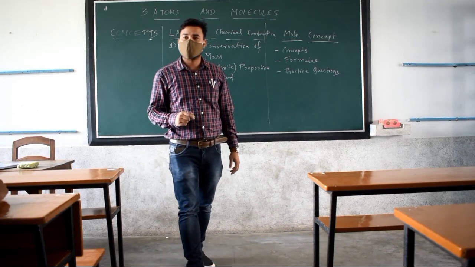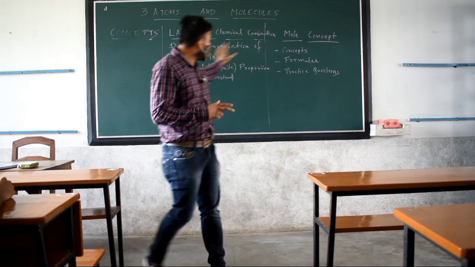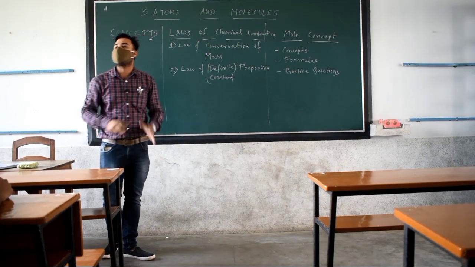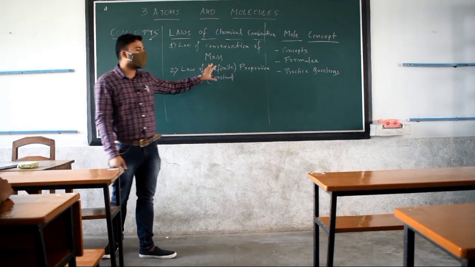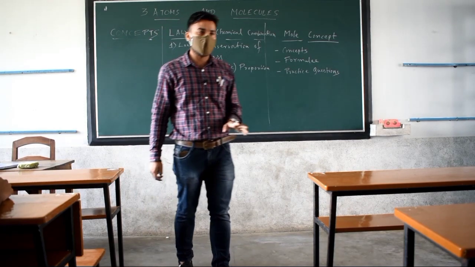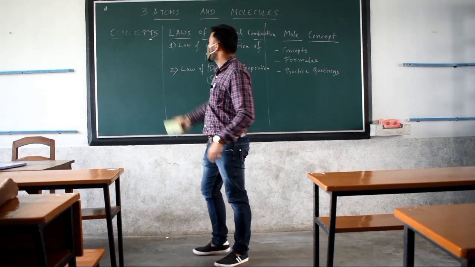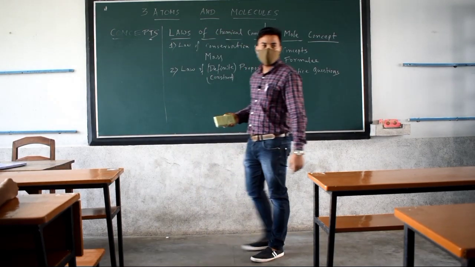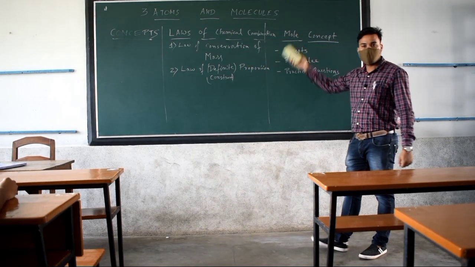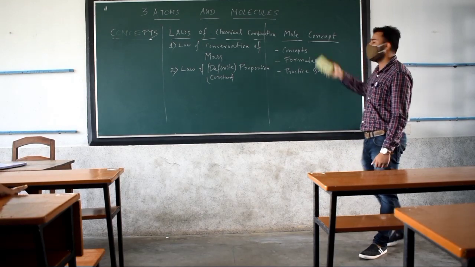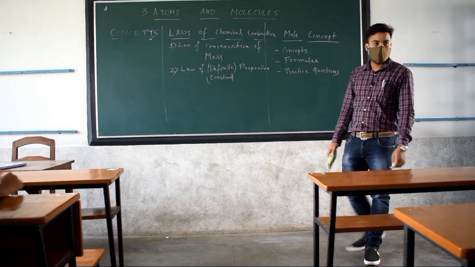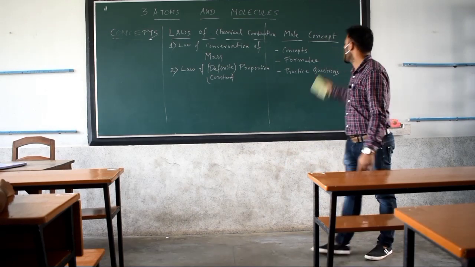Now what questions? Related to mole concepts, related to the formula which we read for mole concept. Is it clear to all of you? Is it all clear to all of you what we have to read in the entire chapter? Just a basic introduction part of this chapter. Clear all of you? So first of all I will move on to the conceptual part of this chapter, then later on to the laws of chemical combination, then finally to the mole concept. Clear? Okay.